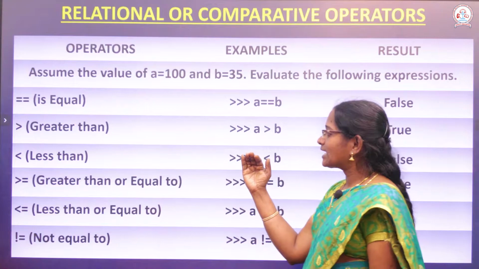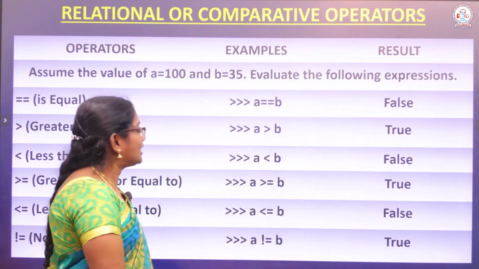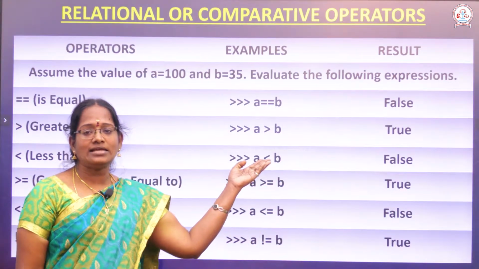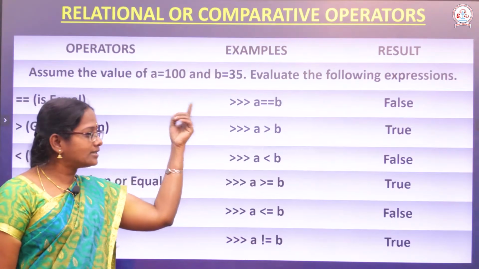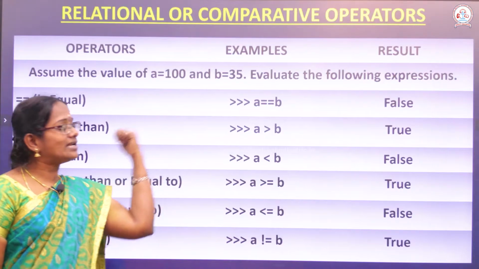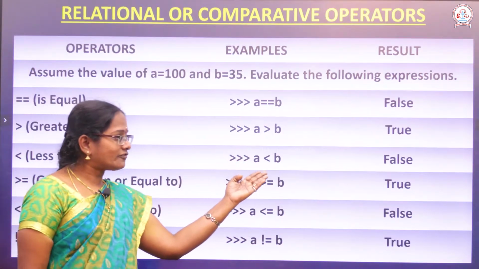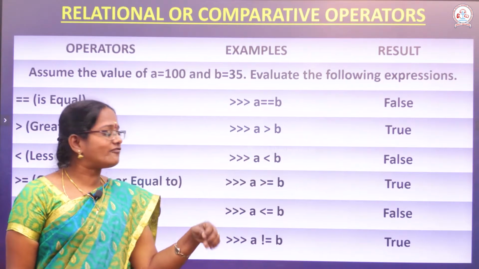Next one, the second one. What's the second one? First, the value of A less than B. Already we know the value of A. A value is 100. Again, what's the value of B? B value is 35. This condition is false. Automatically it will print false.